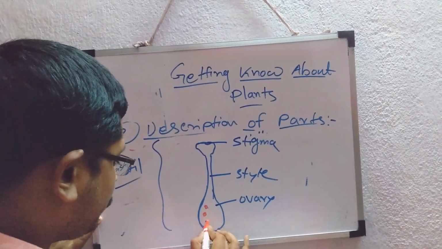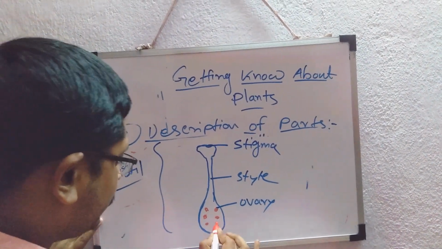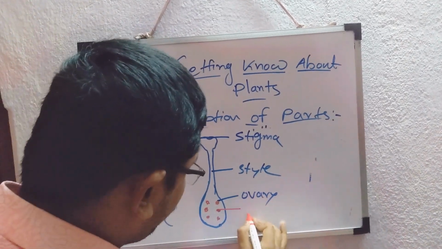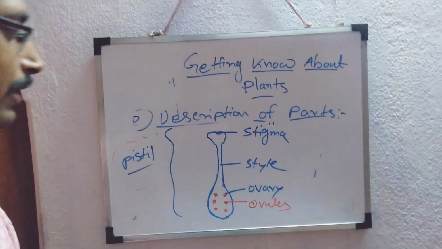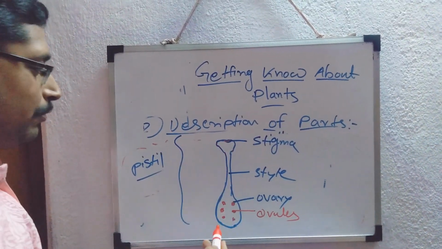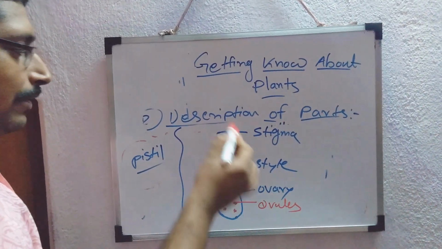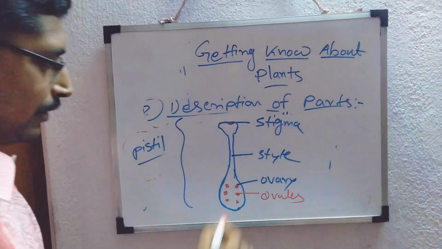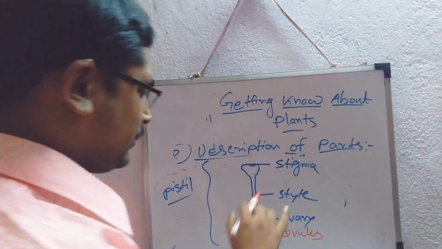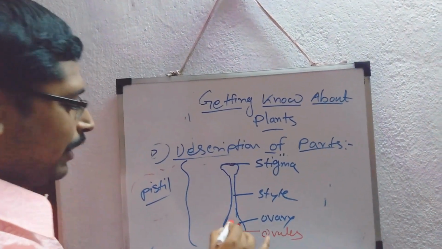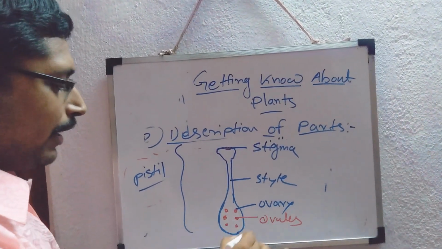Ovary contains some more smaller things called the ovules. So this is the structure of a pistil. Stigma's main function is to collect the pollen that transfers from the anther by some pollinating agent. Then the pollen goes to the style, and here forms a temporary structure called the pollen tube, and finally the pollen will reach the ovary and the ovule.